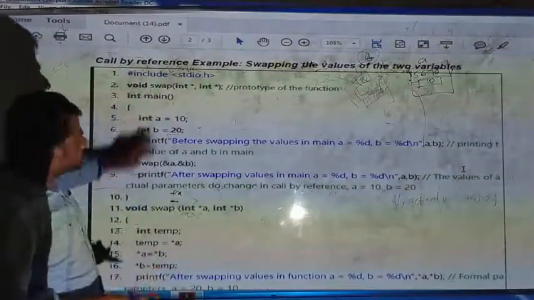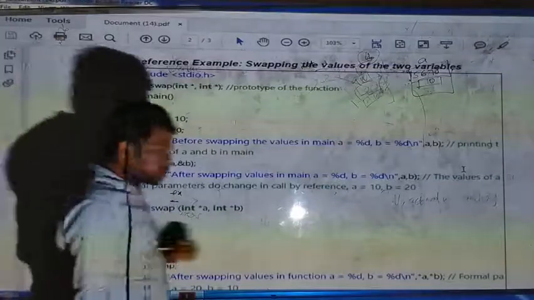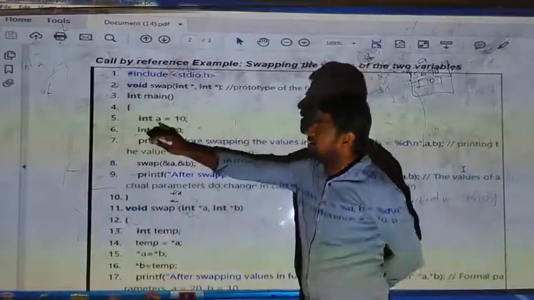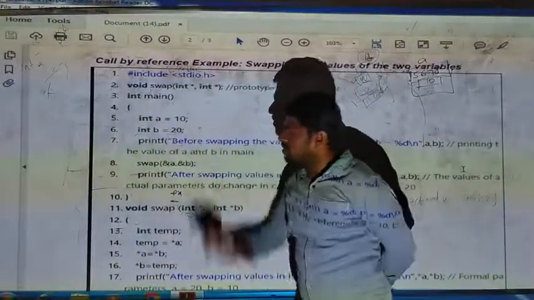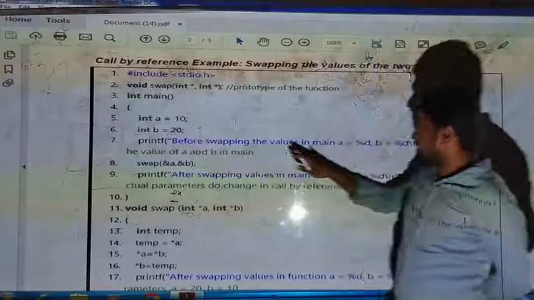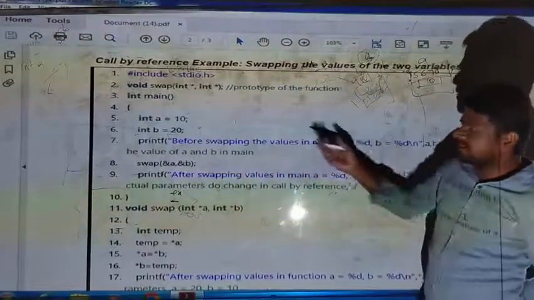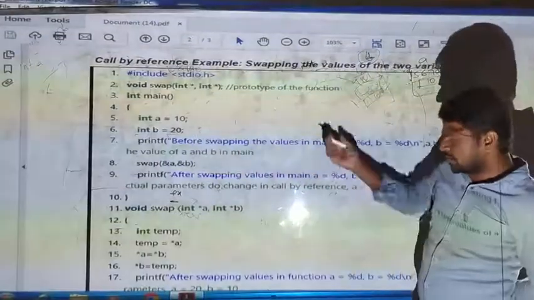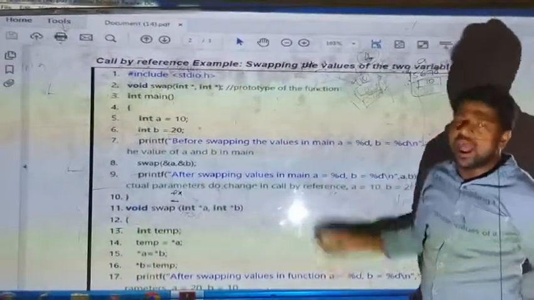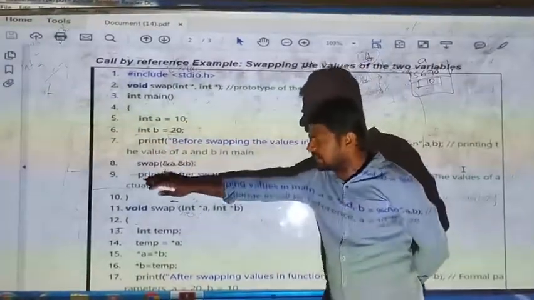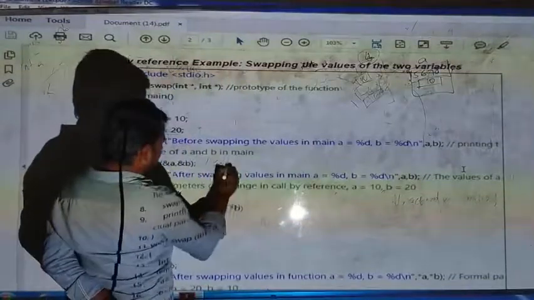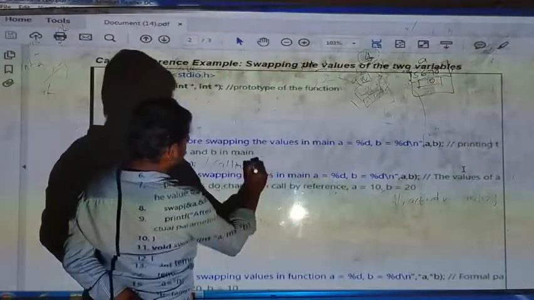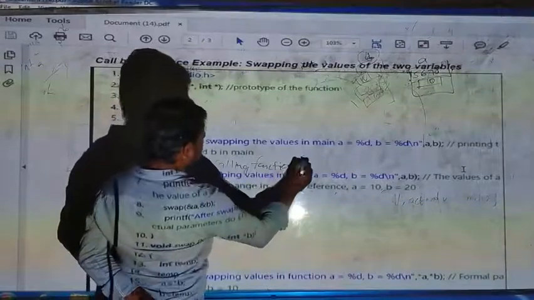We are starting the main program here. In the main program, I am declaring integer type variables a and b. a is equal to 10, b is equal to 20. Printf, before swapping the values in main: a is equal to 10, b is equal to 20 will be printed. After that, the statement is swap address of a comma address of b. Here we are calling the function, or we can say function call.